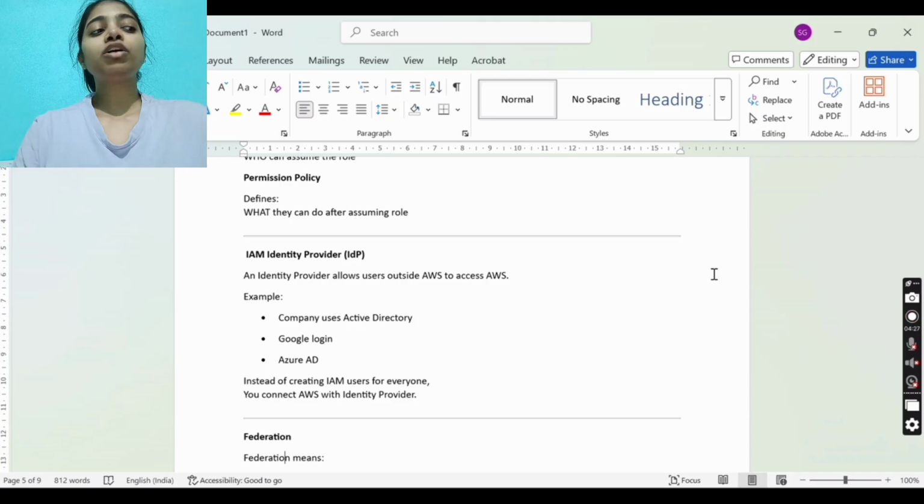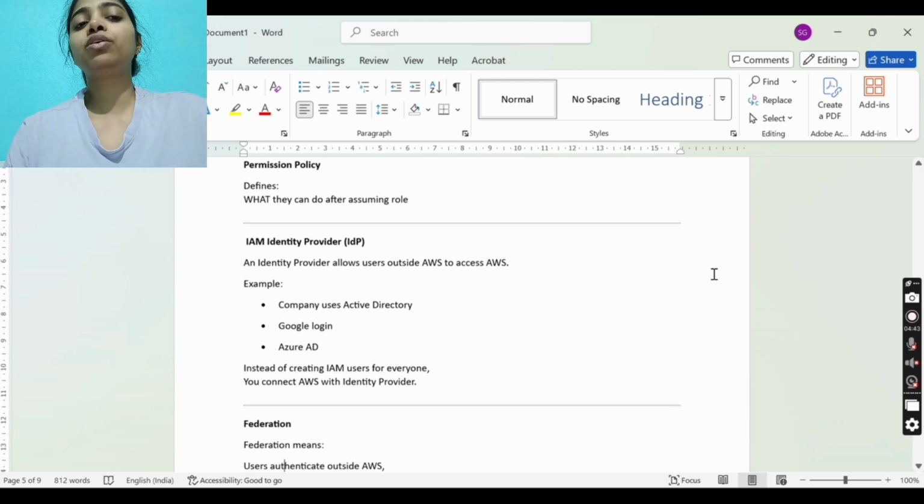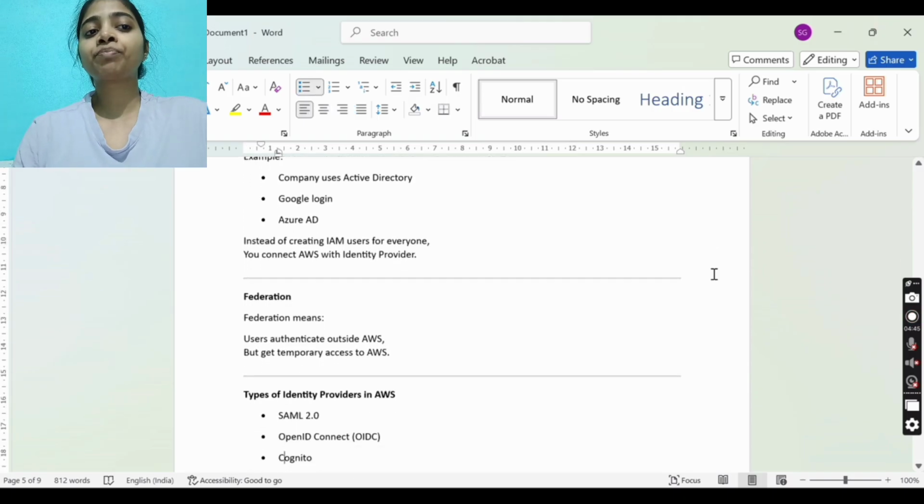Users outside AWS will not have an IAM user created in AWS, but because the identity provider is created, it allows them to access AWS. Federation means users authenticate outside AWS but get temporary access to AWS.